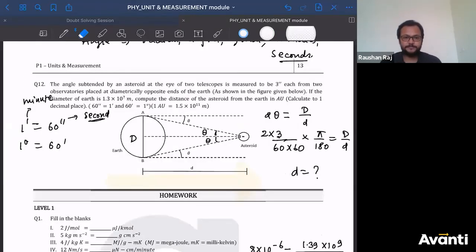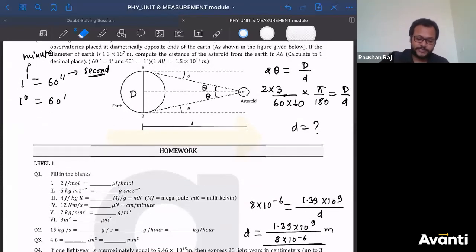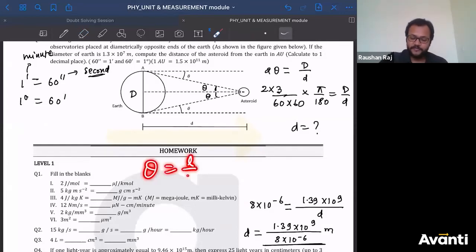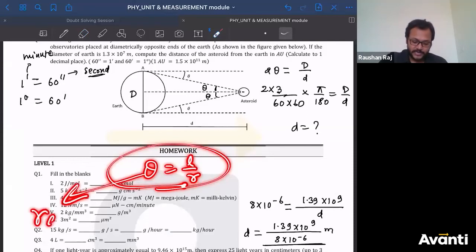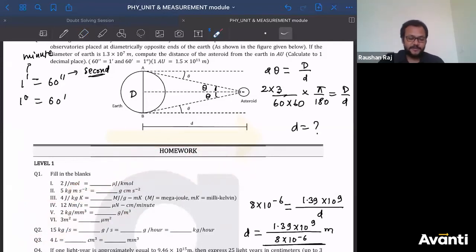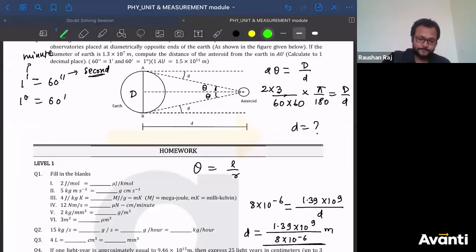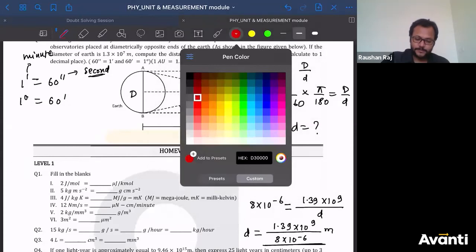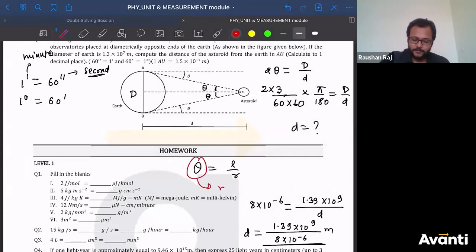Question number 12. All right. Yes, Karthik. Every time, whenever you write anywhere, whenever you use this formula, theta is equal to L by R, everywhere theta has to be in radian. If you write the value of this as degree, पूरा का पूरा गलत हो जाएगा. Everywhere, note this down. Theta is equal to L by R. Theta must be in radian.